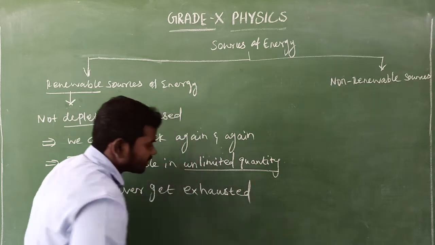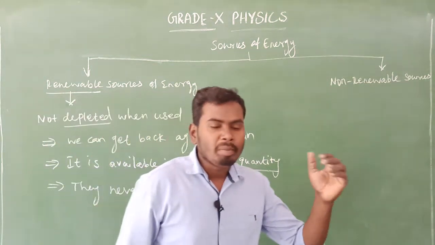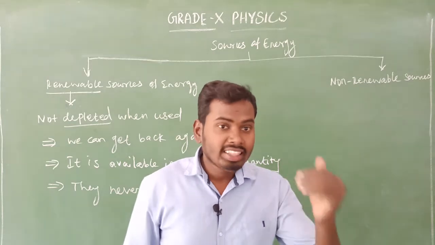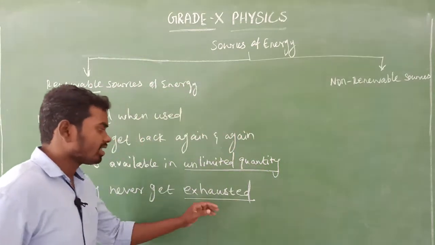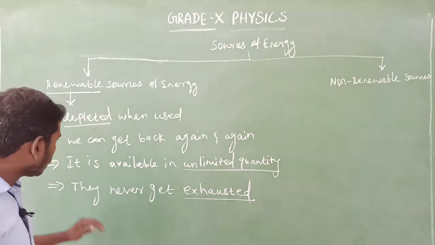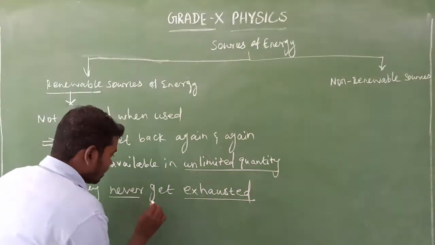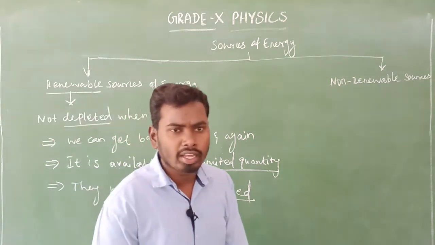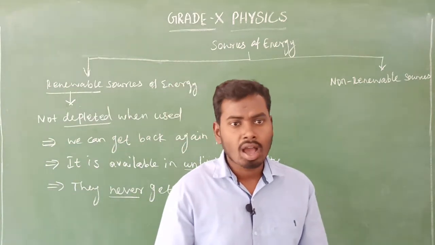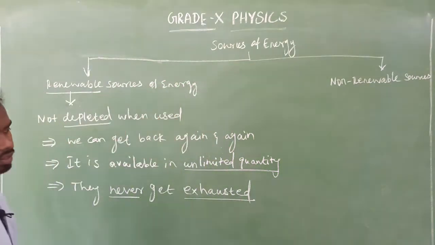Never get exhausted. What is exhausted? Do you know what is exhausted? Exhausted means nothing but, in Tamil we say குறைஞ்சி போறது, தீந்து போறது, like destroyed. That is called exhausted. So the renewable source of energy never gets exhausted, note this point, because it is available in unlimited quantity. They provide us unlimited supply. Okay, is it clear?